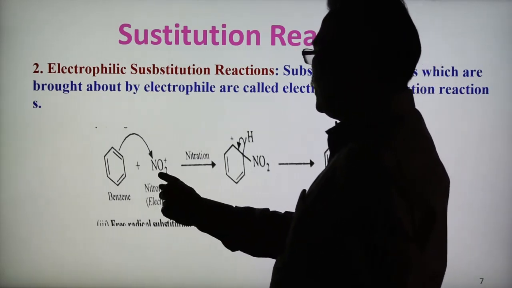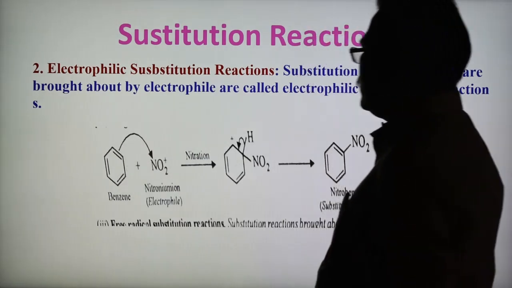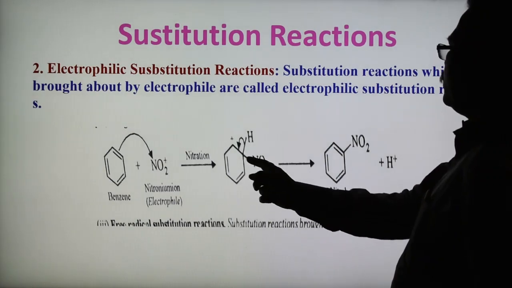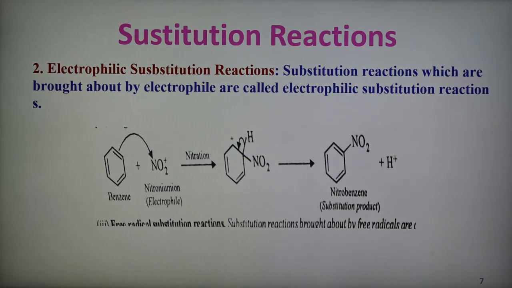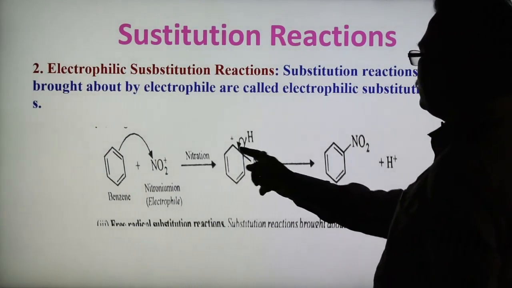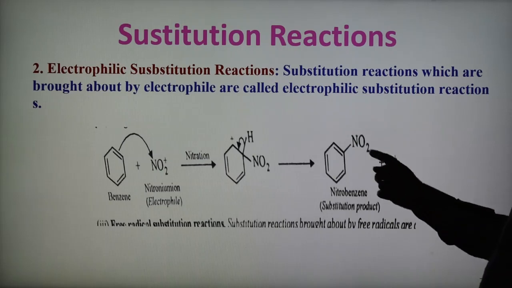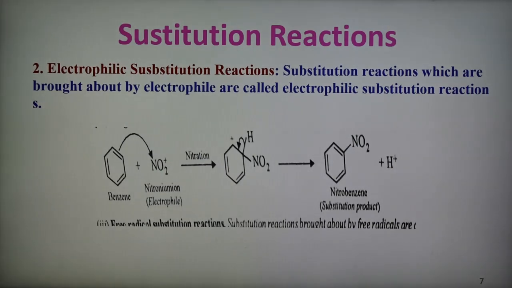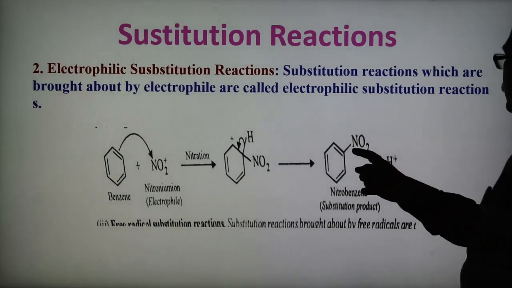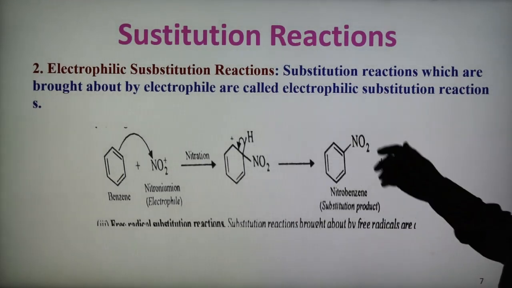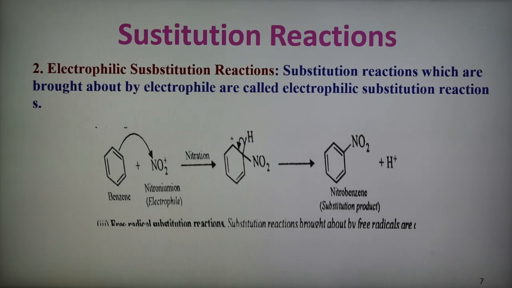The nitronium ion now attacks the benzene and attaches here, NO2, with the hydrogen here. Now the electrons of this hydrogen's bond come here and become a double bond, and H gets replaced. So NO2 comes in place of H. In this reaction the electrophile attacks the benzene ring, forming nitrobenzene, and the H plus ion gets removed. So nitrobenzene is the substitution product. This is a simple example of an electrophilic substitution reaction.